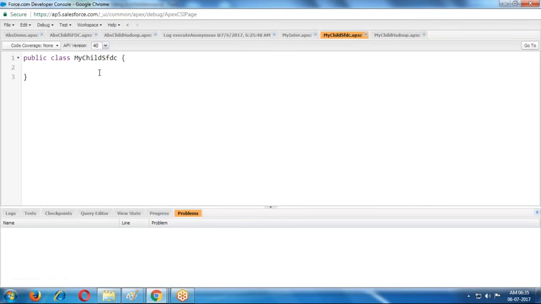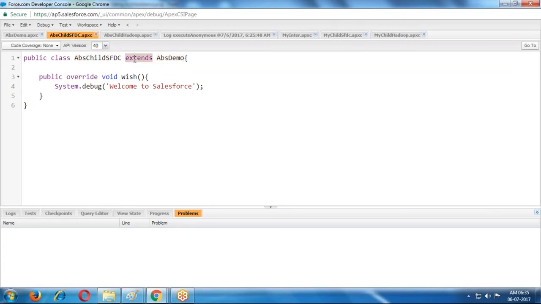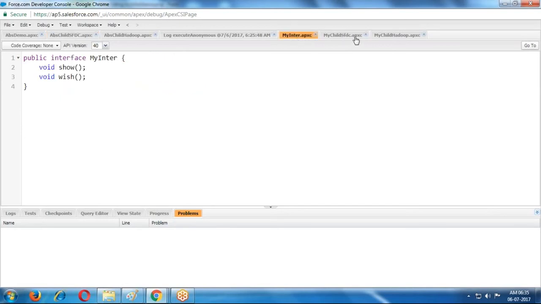In these two classes, what was the keyword we used previously? Extends, as in extends ABS demo, from class to class. Extends is a keyword. If it is class to interface, never accept extends.